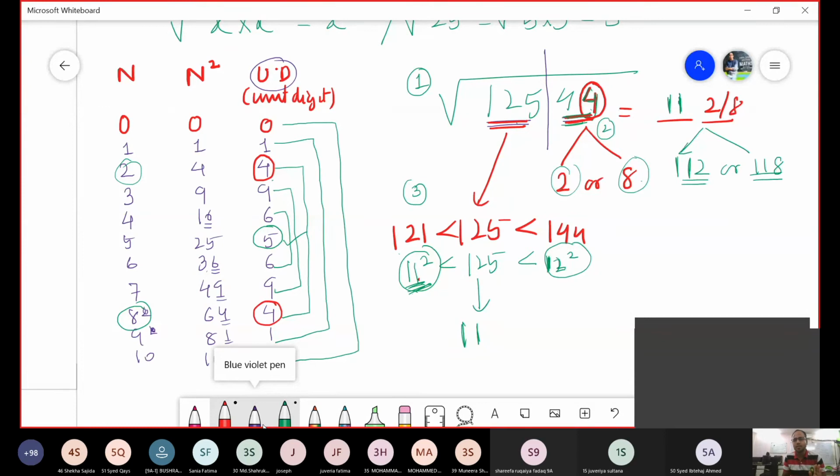So the answer could be 112 or 118. Now, my dear student, which one is to be selected? What is the process? I will tell you the process in a very simple manner. ये जो 11 है, इसको 1 से बढ़ा दो, तो क्या हो जाएगा? 12. 11 into 12, I know how to get the answer.